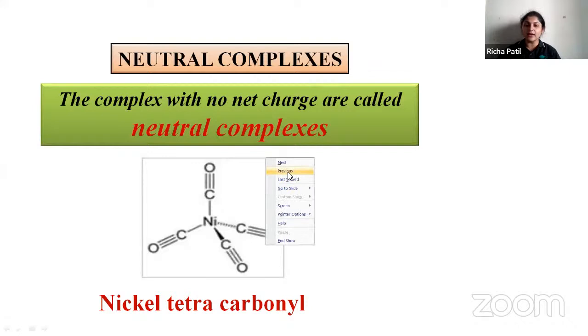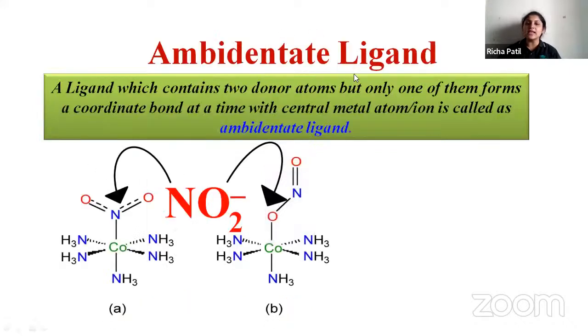Next is ambidentate ligand. What do you mean by an ambidentate ligand? A ligand which contains two donor atoms, but only one of them forms a coordinate bond at a time with the central metal atom, is called an ambidentate ligand.